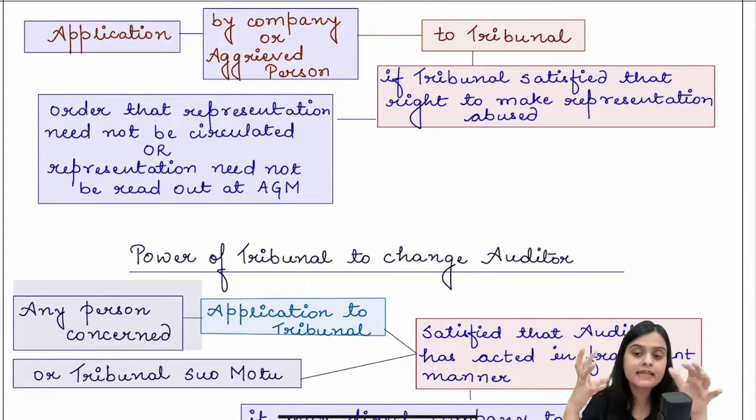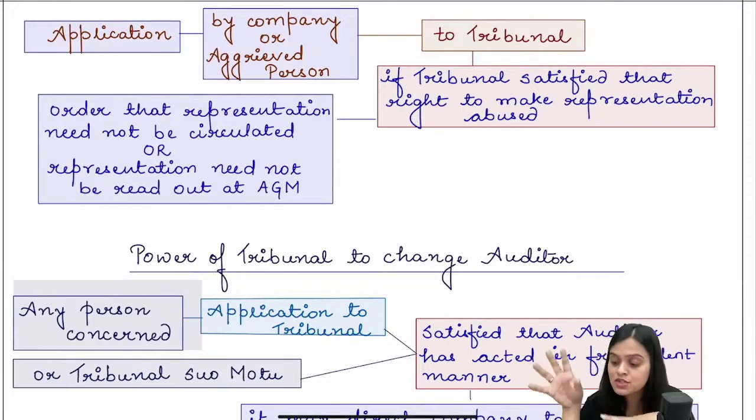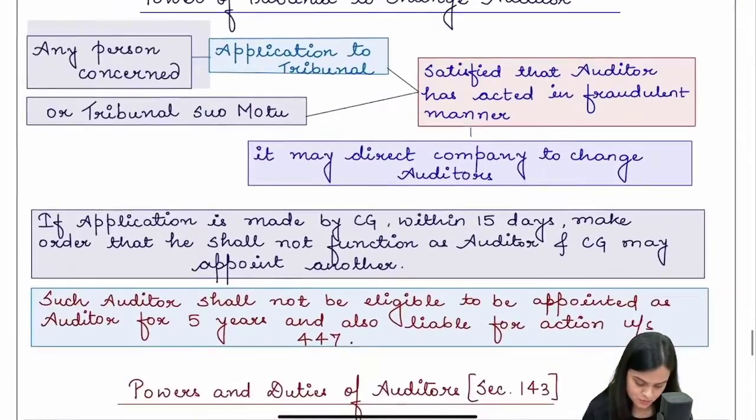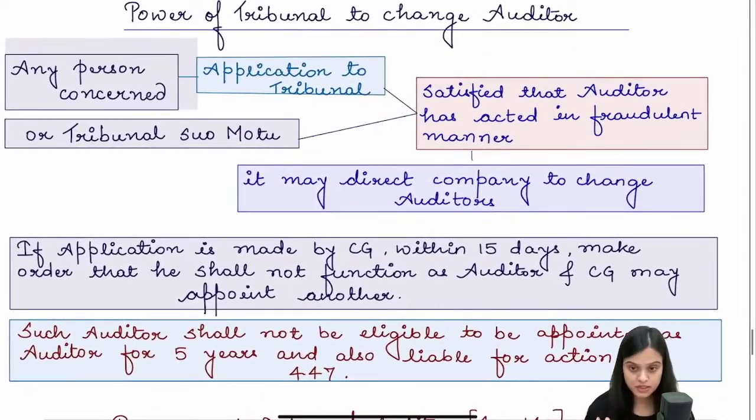In such a case, any aggrieved person can apply to the tribunal, and the tribunal, if satisfied, will say that, okay, fine, there is no need to make the representation. So the representation will neither be read out nor be circulated. As I told you, the tribunal also has the power to change the auditor. So if any person is concerned, they can make an application to the tribunal. And if the tribunal is satisfied that this auditor is acting in a fraudulent manner, it can act. We also have NFRA now.